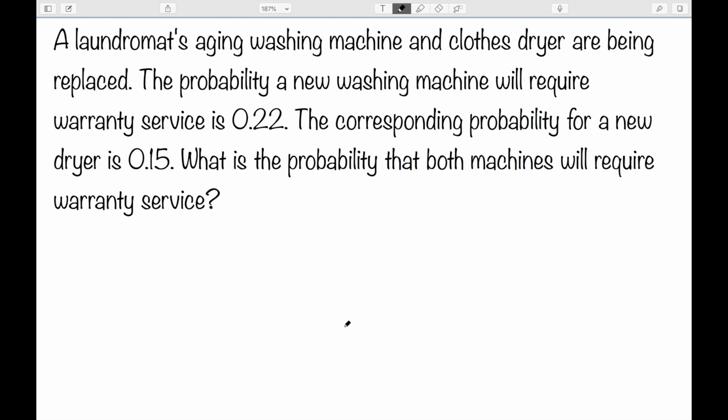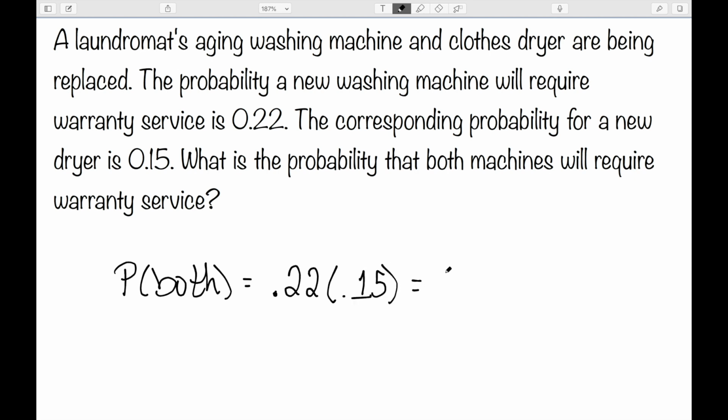Next, a laundromat's aging washing machine and clothes dryer are being replaced. The probability a new washing machine will require warranty service is 0.22. The corresponding probability for a new dryer is 0.15. So what is the probability that both will require warranty service? Well, the chance for a washing machine is 0.22 and it is independent from the dryer. The probability of this happening has zero effect on the probability of the dryer. So I would multiply by the probability of the dryer, 0.15. And this would give me 0.033.